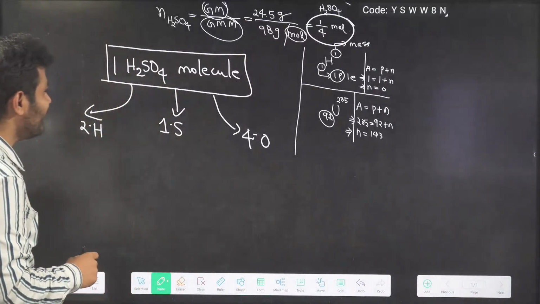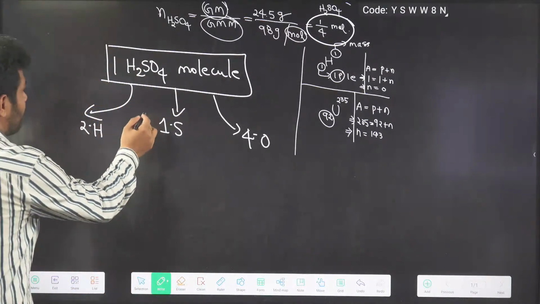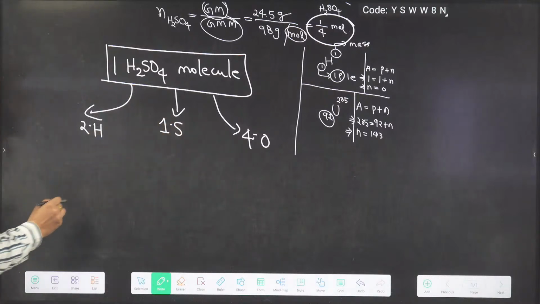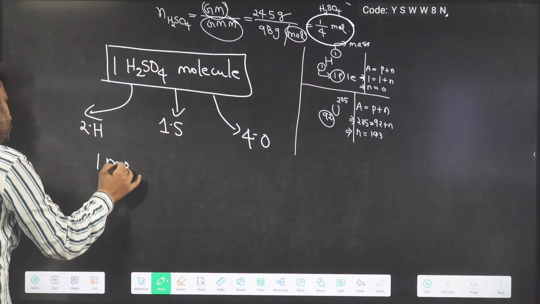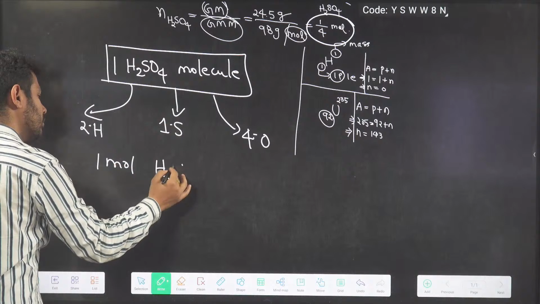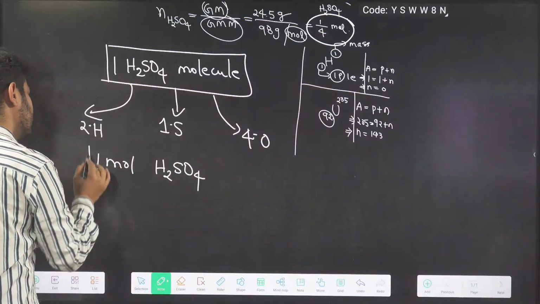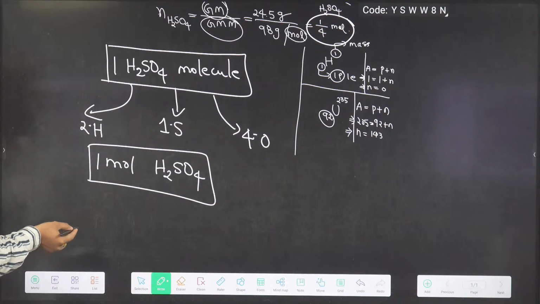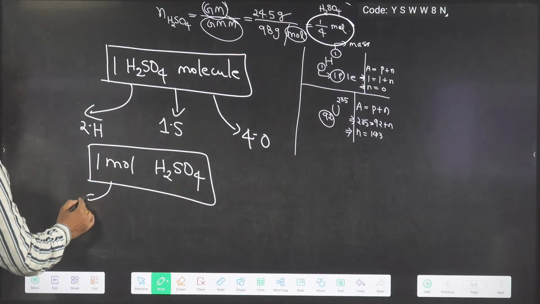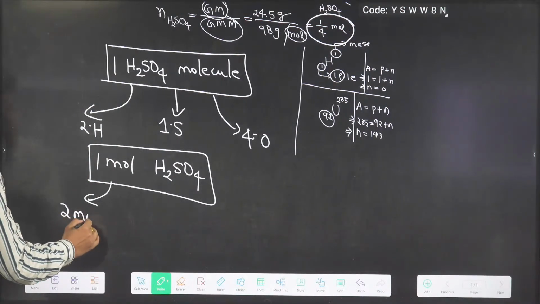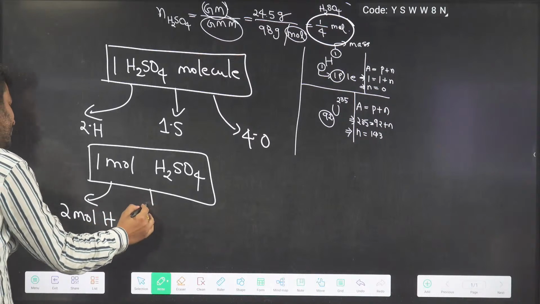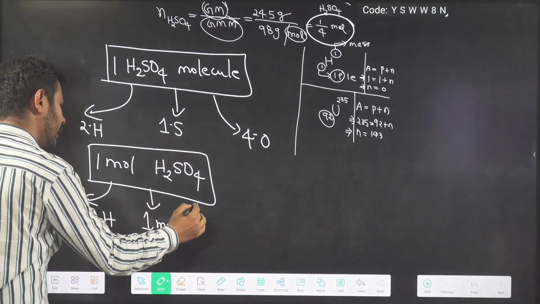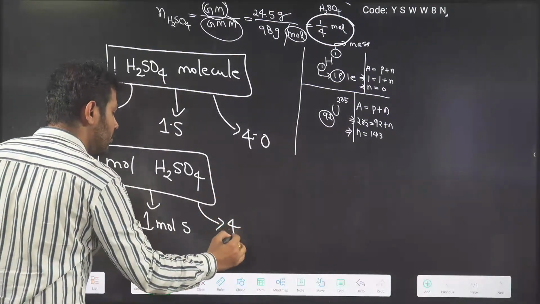So now you see, in one single H2SO4 molecule, these are the numbers of atoms. So 1 mole of H2SO4 will contain how much? If one single molecule contains these atoms, 1 mole will contain 2 moles of hydrogen, similarly 1 mole of sulfur and 4 moles of oxygen.